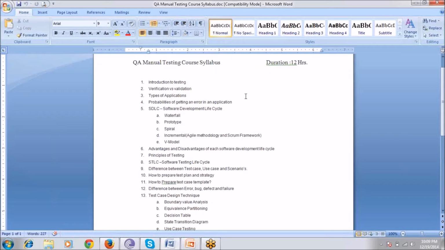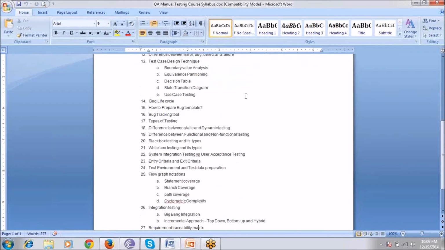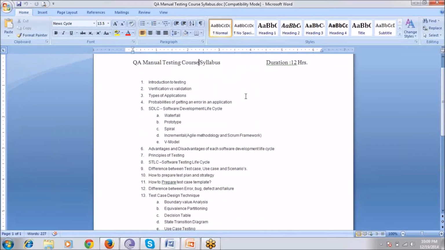So what time will you be available? Will it be every day, or how will it be? How many days will you take to finish? It will finish in 12 hours. So if we take 1 hour every day, it will complete in 12 days.